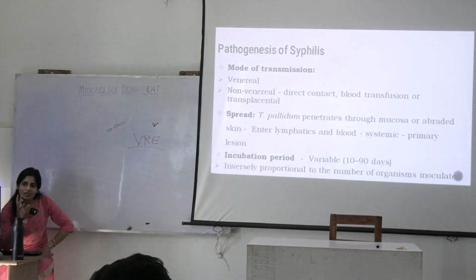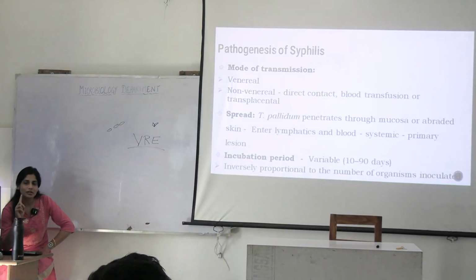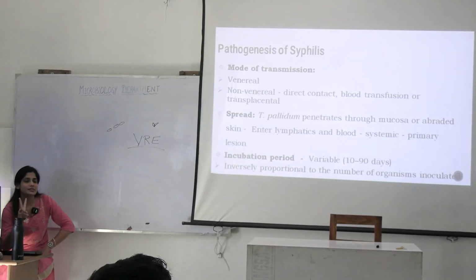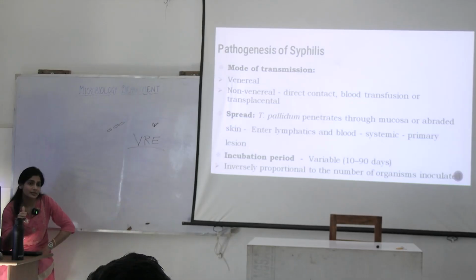So whenever you are treating this patient or touching the ulcer, as a doctor you should always wear gloves. There are 2 kinds of diseases that you can acquire from the patient just by touching these ulcers. One is syphilis, second is herpes.